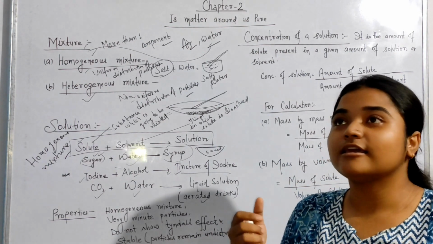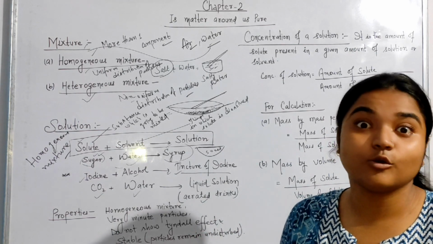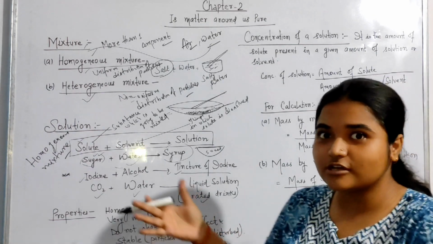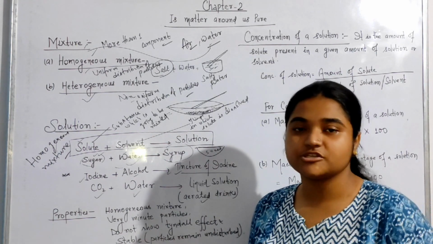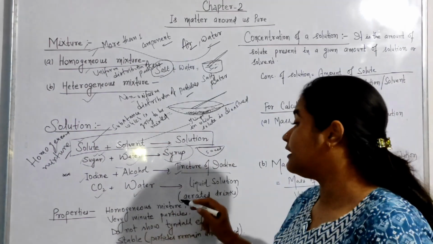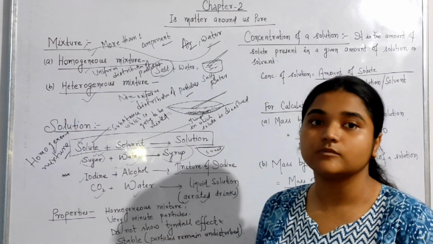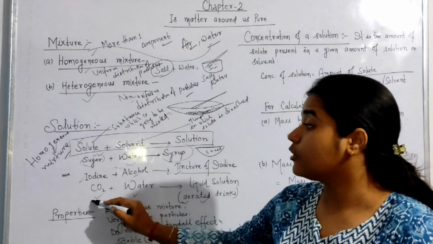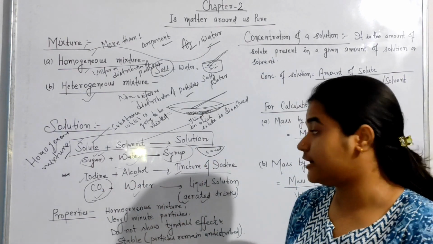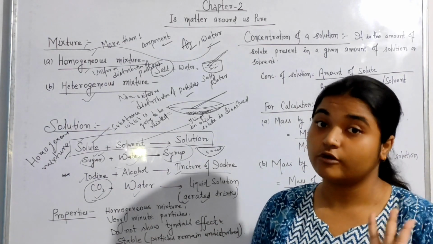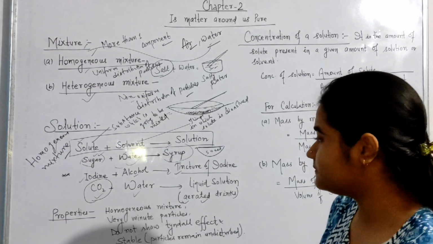The soft drinks we always take a sip of, Pepsi, Coca-Cola, etc. That is why doctors also suggest that we should never take aerated drinks. Aerated drinks means soft drinks. Why? Because we are taking in a huge amount of carbon dioxide in the form of soft drinks. Clear? So at least limit it.